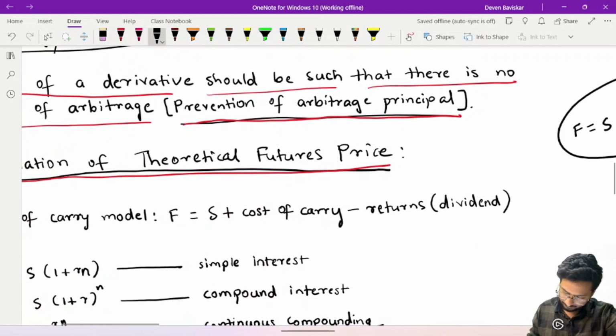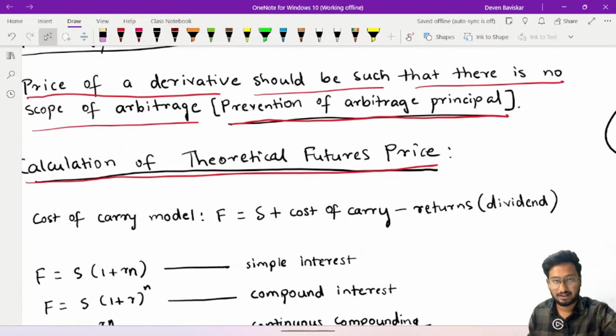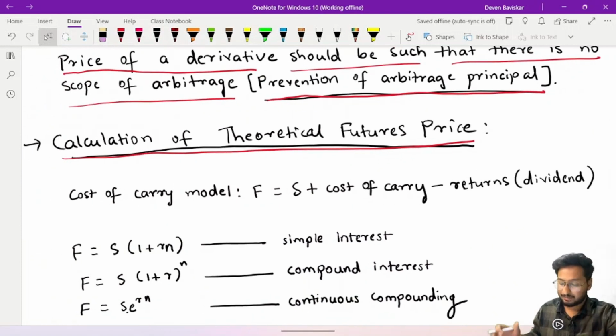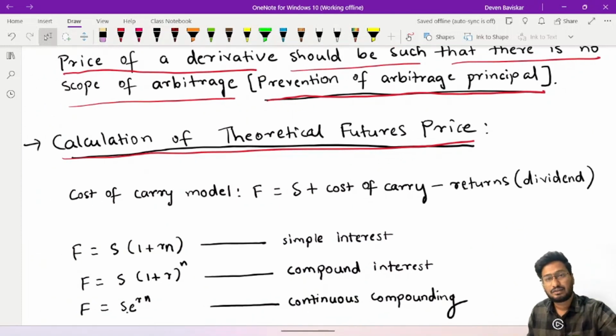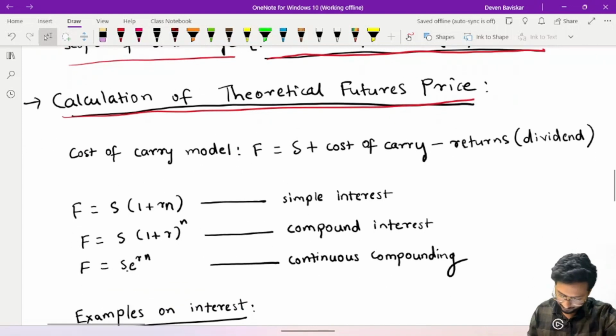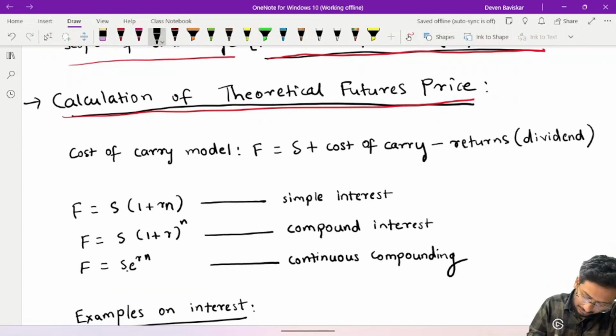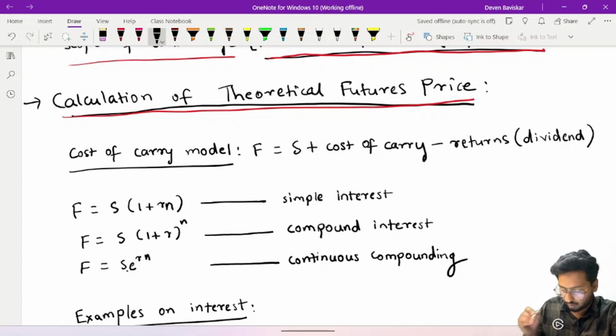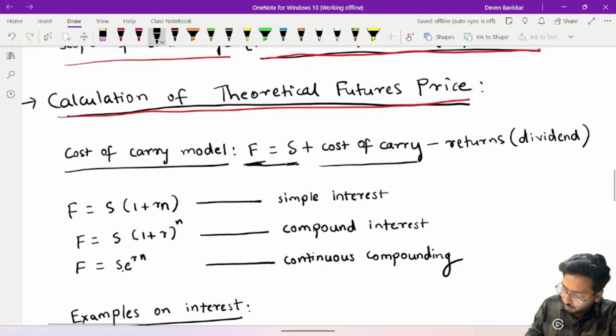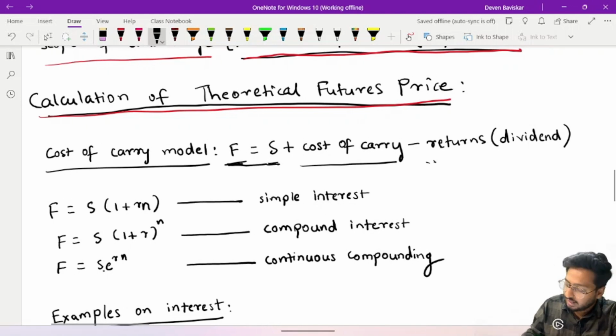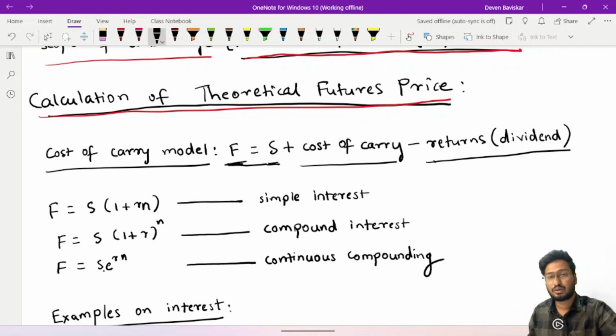I hope everyone is clear on this. This is what the prevention of arbitrage principle is, and this is how we calculate the theoretical futures price. The model I just explained is called the cost of carry model, and this is its formula. F is the futures price: the spot price, plus cost of carry which is your interest, minus returns, whatever you earn on the investment.